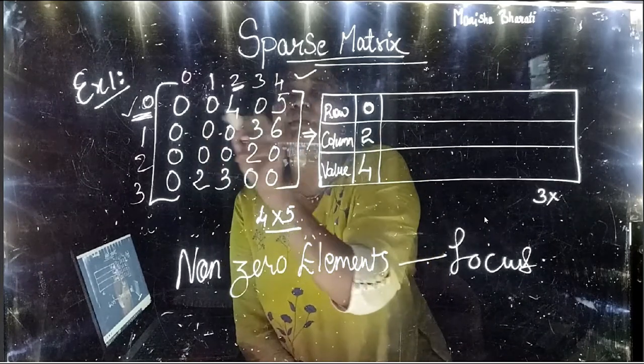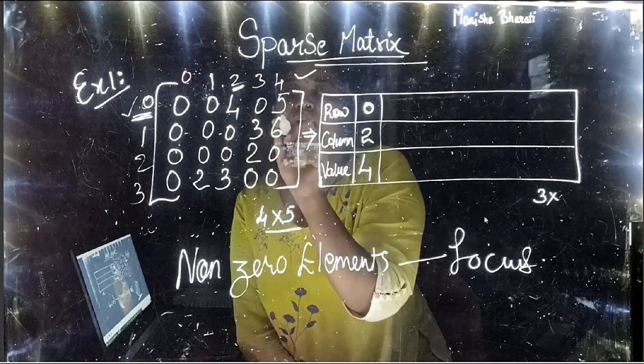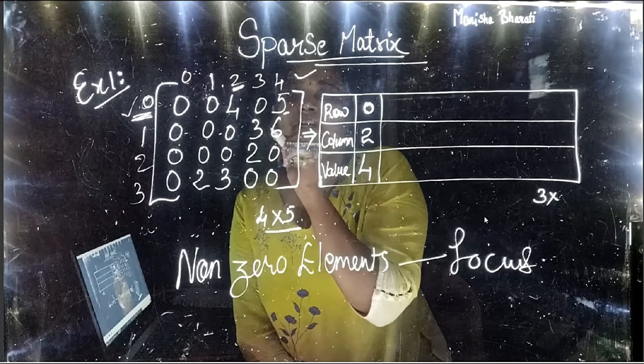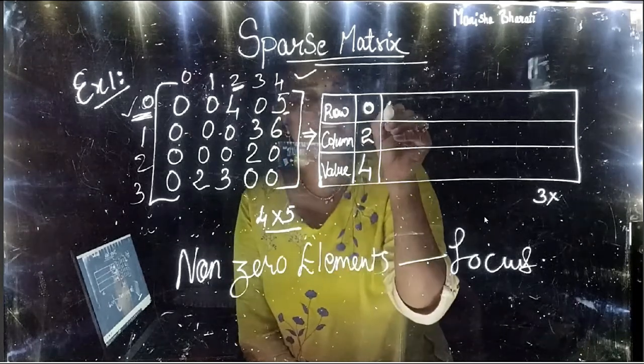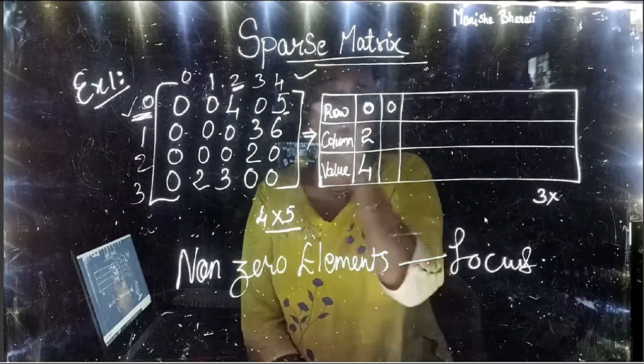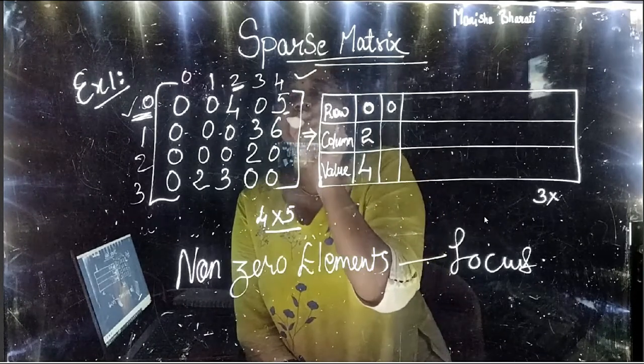Is it available in the 0th row? Just check. After 4, what is the next non-zero element? Yes, it is 5. So what is the row index of 5? Yes, it is 0. So the next triple value will be for the next non-zero element, which is there in the 0th row.